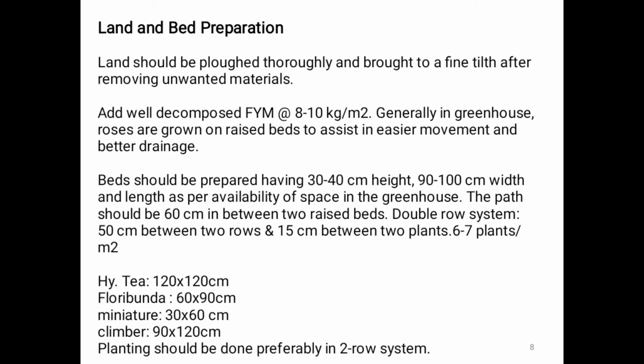Spacing for hybrid tea is 120 by 120 cm. Floribunda 60 by 90 cm. Miniature 30 by 60 cm. For climber 90 by 120 cm. Planting should preferably be in a two row system. That's about land and bed preparation.